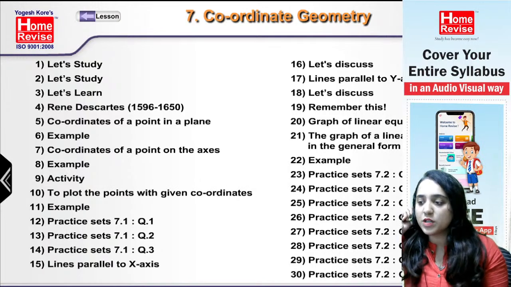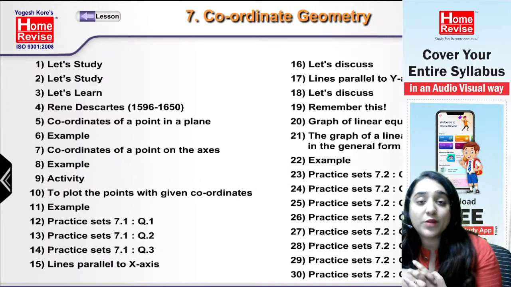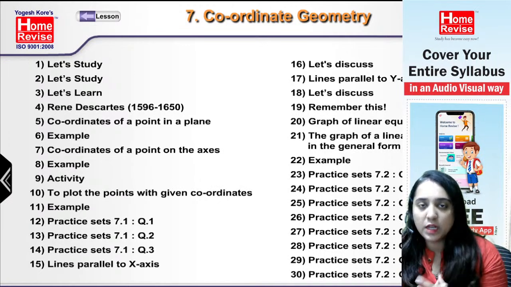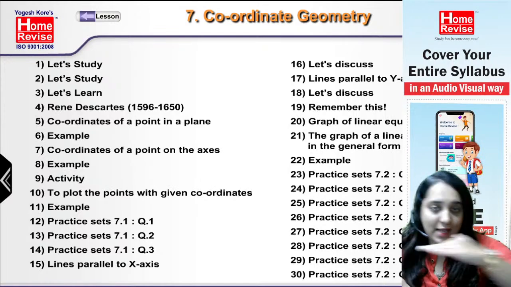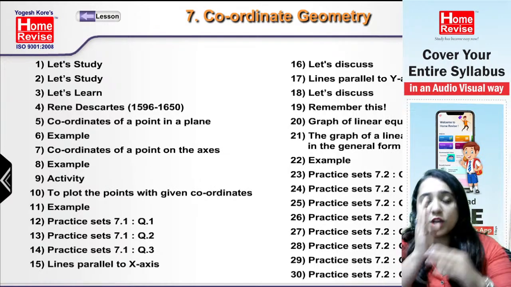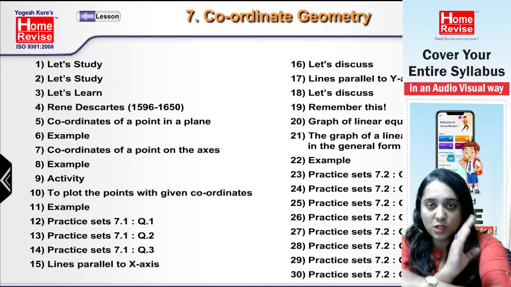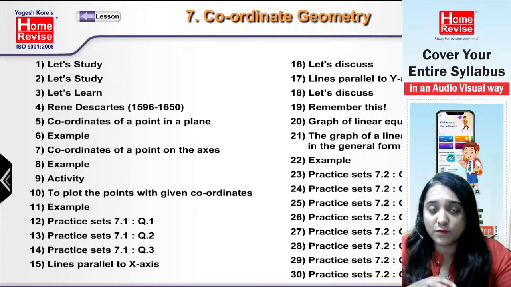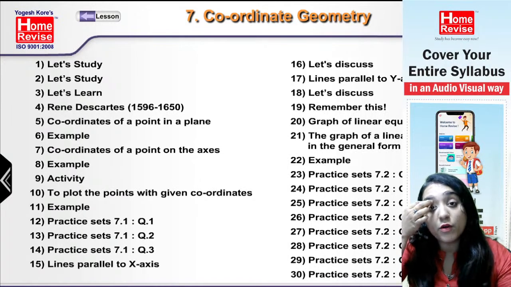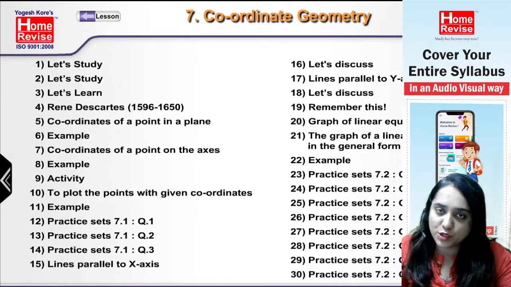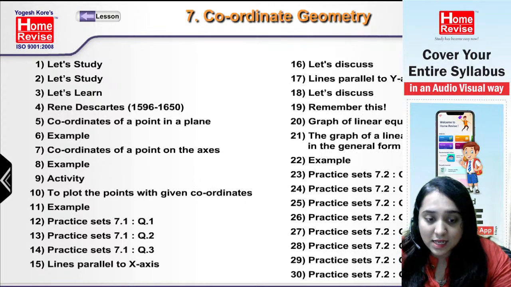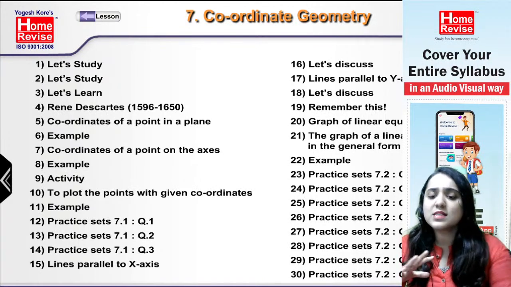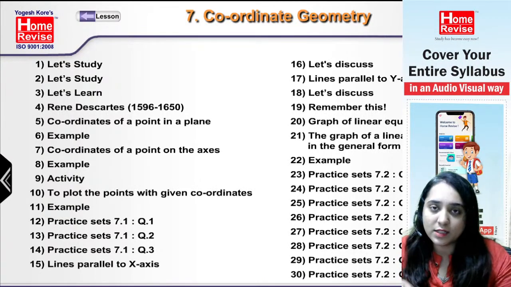Now, in this chapter, ये जो पूरा chapter है ना coordinate geometry, उसमें basically what we are going to study about is, when we have graph papers, we draw an x axis and we draw a y axis. तो ये जब हम x axis बनाते हैं या y axis बनाते हैं तो we have different quadrants, ठीक है? तो वो quadrants कौन से, first, second, third, fourth, उसके बारे में we are going to learn. Then we are going to make a graph of the linear equation, how the linear equation is formed. Then what are the lines that are parallel to the x-axis? What are the lines that are parallel to the y-axis? Then what are the coordinates of the point in a plane? तो ये सब चीजें ना in detail we are going to learn in this chapter.